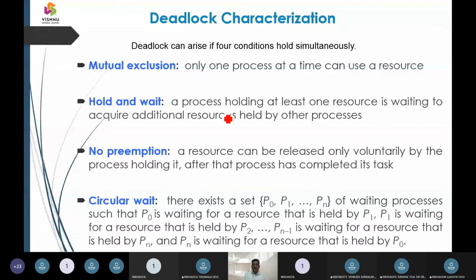Now, as mentioned, deadlock characteristics. One, it is going to have mutual exclusion. Second, hold and wait. Third, no preemption. Fourth, circular wait.